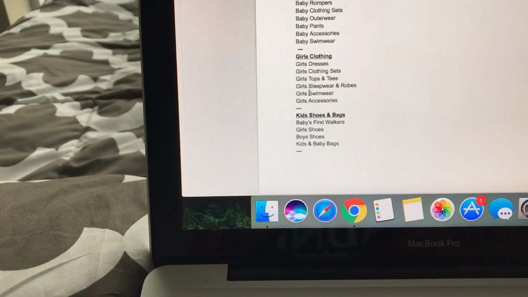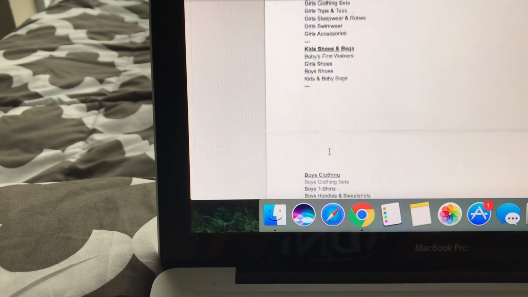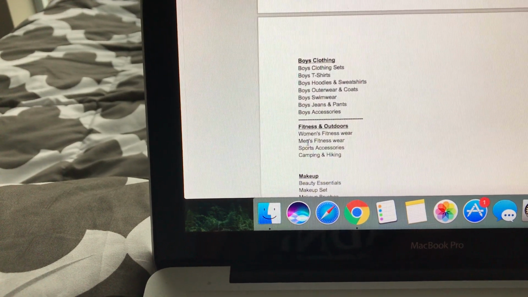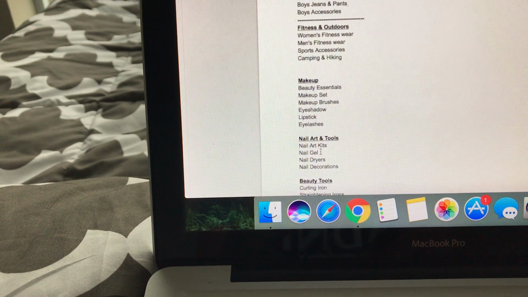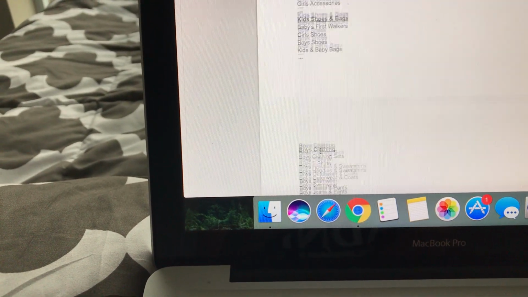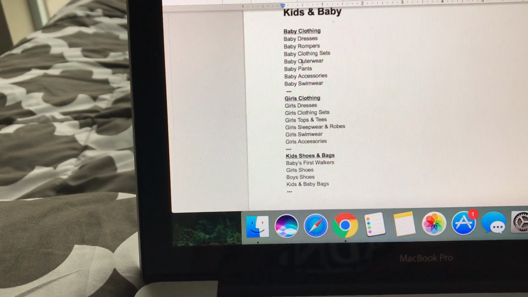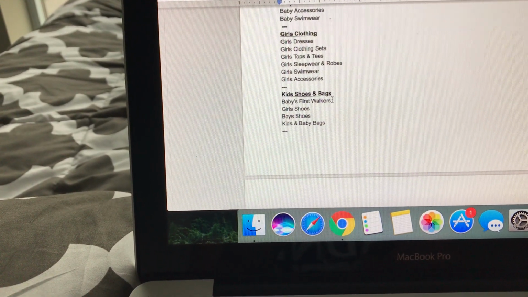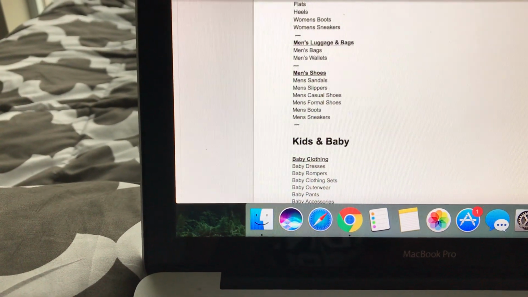And then girls and boys, I do want hyphens. Kids as well. Boys, men's, women's, yeah, those are another thing that I need done as well. For baby, you don't need to put it, but for babies first walkers, it kind of makes sense to put hyphen S. So that's another thing. So I'm done with collections.